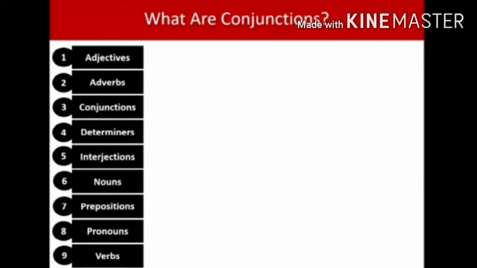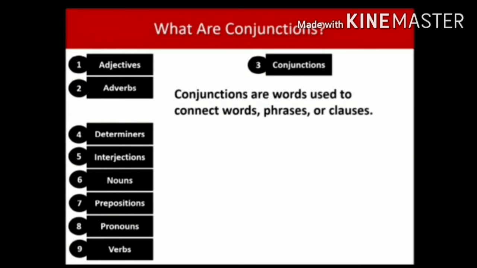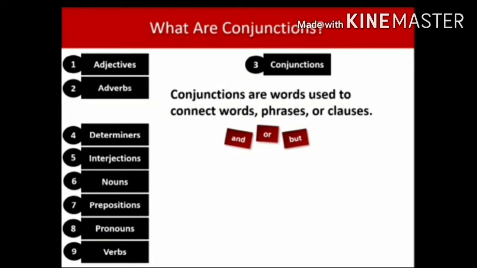Now we move to the topic conjunction. What is the definition of conjunction? Conjunctions are words used to connect words, phrases or clauses. Once again I repeat the definition: conjunctions are words used to connect words, phrases or clauses. Some of the connecting words are for, or, and, but. And we can see some more examples.